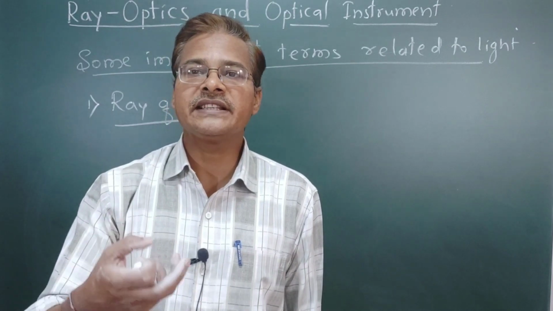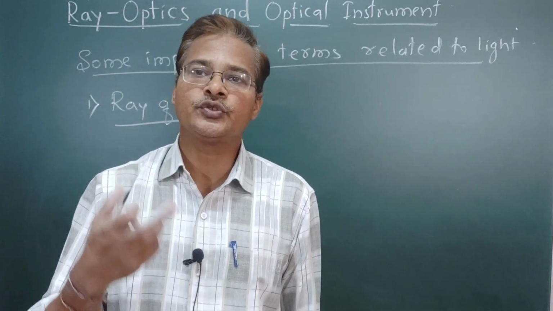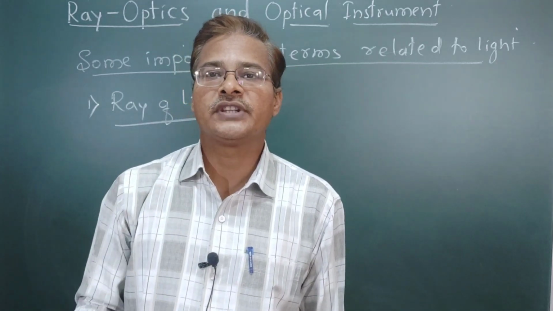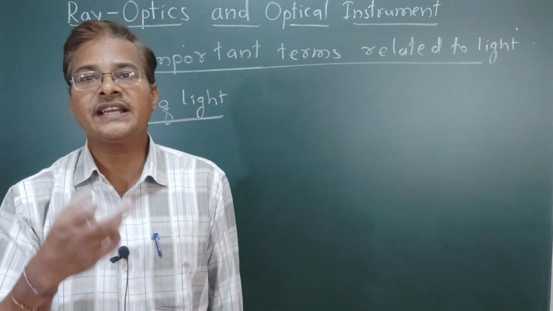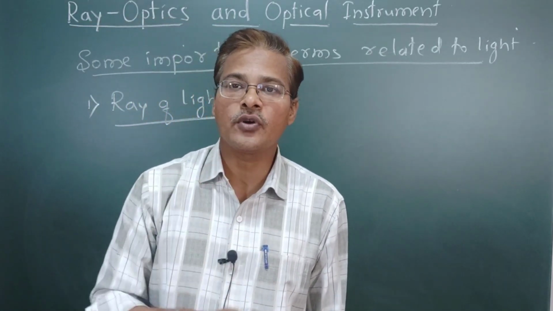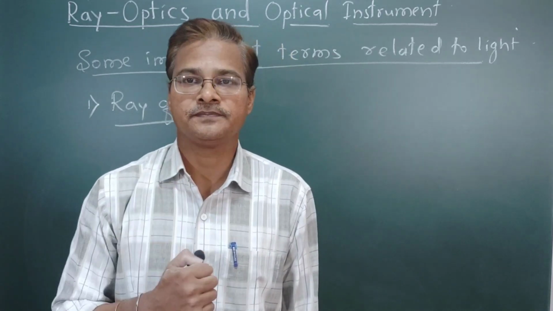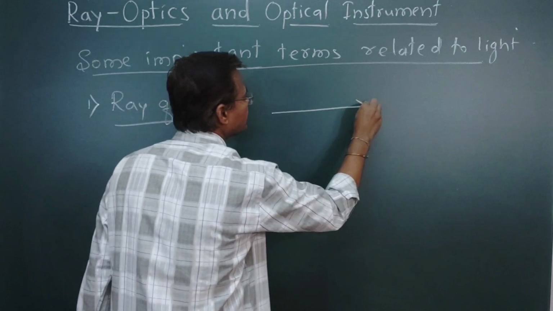Ray of light means that light waves travel from one point to another point in a straight line. That straight line is called a ray of light, and it is indicated by an arrow.